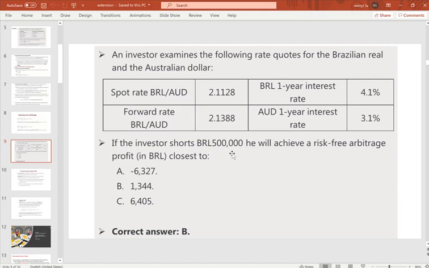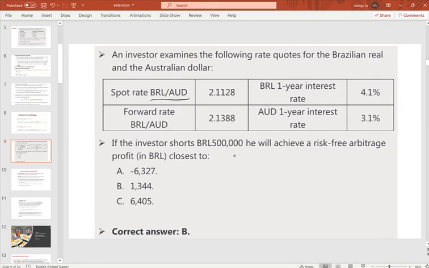Okay, so let's continue our questions on purchasing power and interest rate parity arbitrage. In these questions, we have one investor who tries to examine the foreign quote for the Brazilian real and the Australian dollar. The first one is a spot rate: 1 Australian dollar equals 2.1128 Brazilian reals.